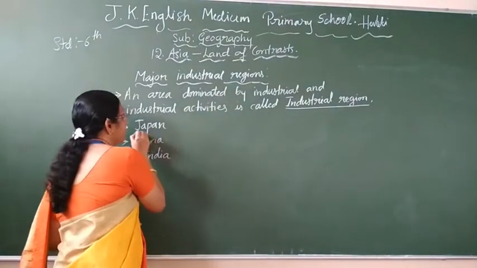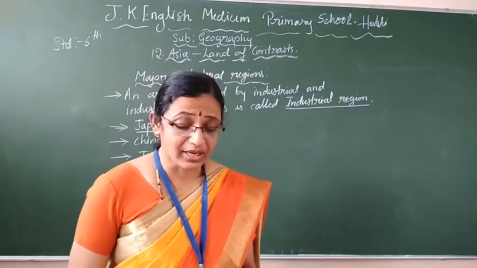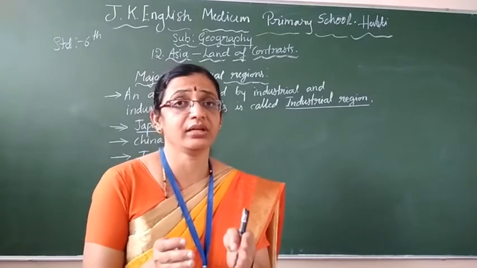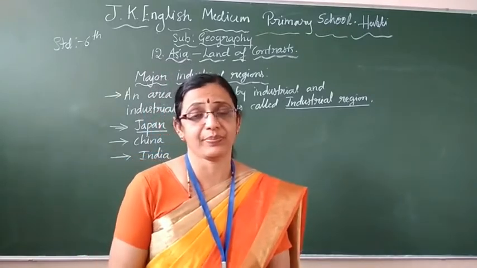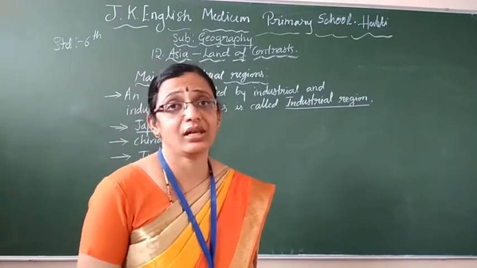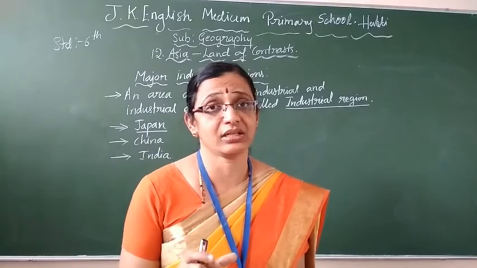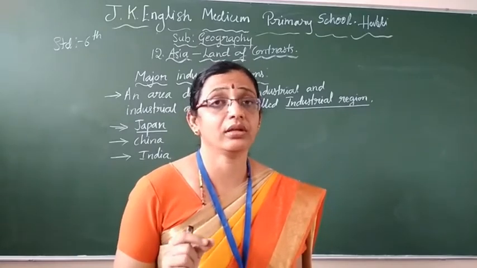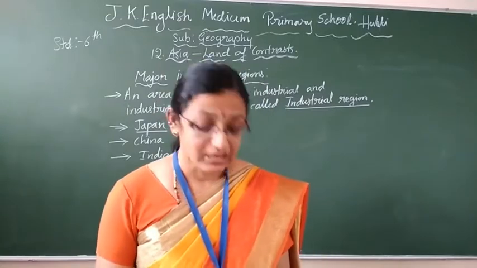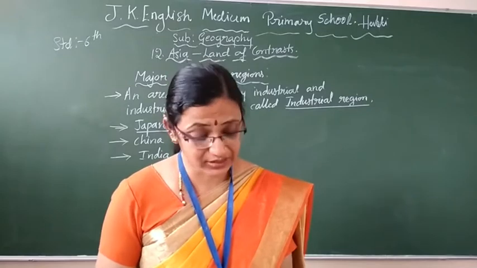First one is Japan. You know children about Japan. All the electronic goods are from Japan only. It is a small country, an island, it is Japan. But they are very good in industries, especially in electronics. In Japan, some cities are well equipped with industries. They have more industries in those cities. What are those cities' names? Tokyo, that is the capital city.